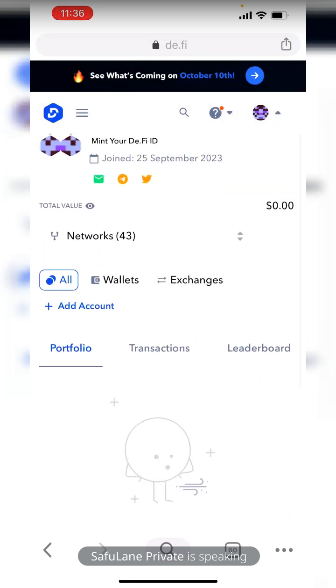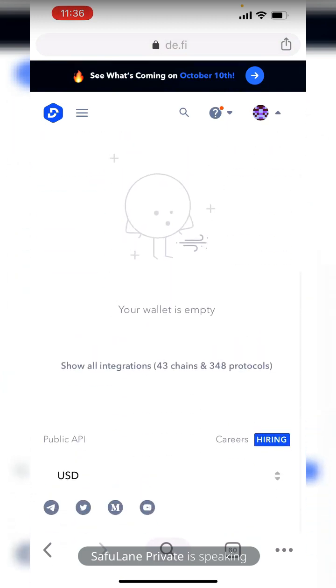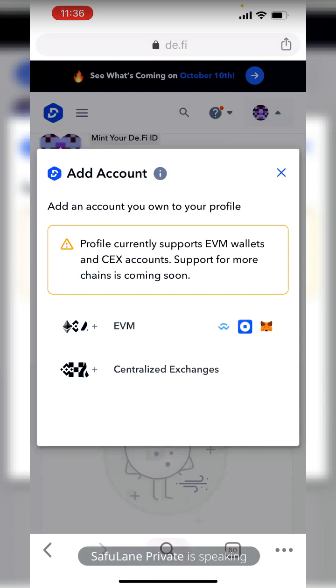So right now I've been able to create a profile with them, and they say something is happening October 10th. While we're waiting, it's telling me to add account. So how do I add my account? That is another thing to check out. Okay, so adding account requires me to connect my wallet.